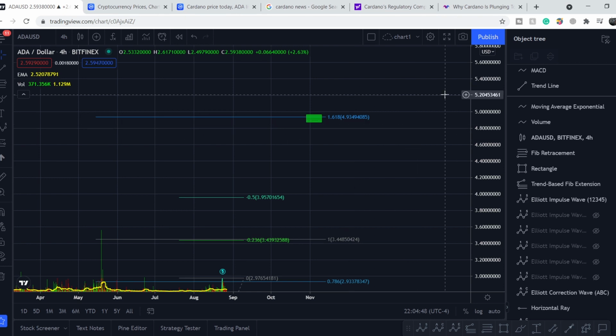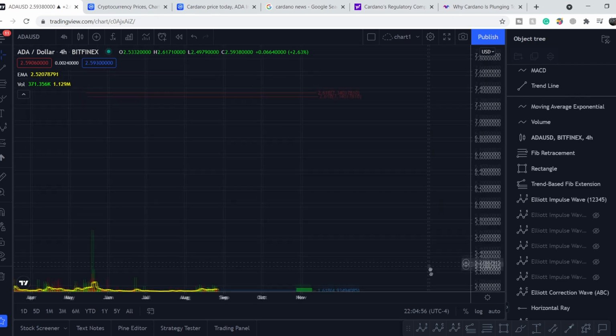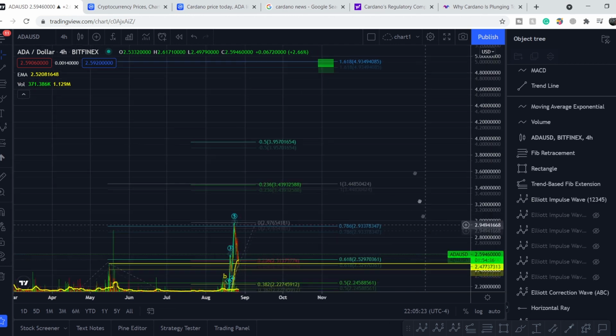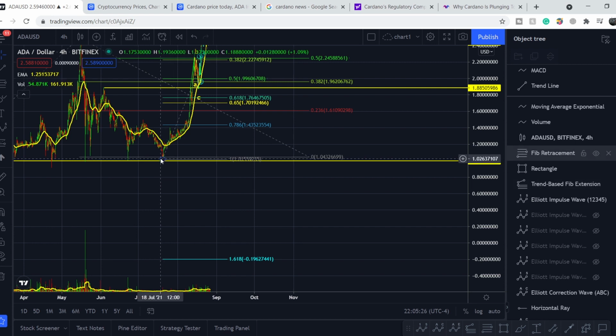$4.93. And with more bullish sentiment and with more support from the community and with more bullish news from the fundamental standpoint, we might hit even 2.618, and it is $7.34. It is a very long-term target, and in my opinion we might hit it only in case all the news about Cardano is positive, and we might hit it in the course of several months. But it is still in play until this pivot holds, until we have this level of 1.04 as our lowest point of this retracement.